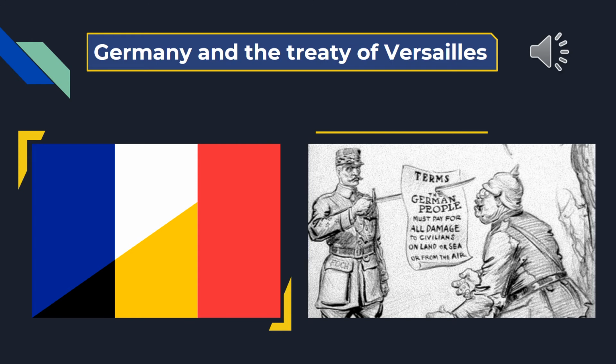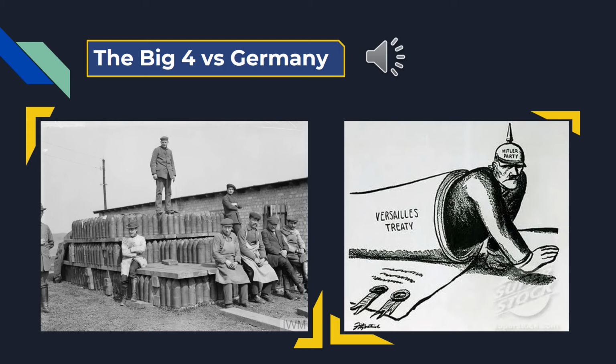Although economists at the time declared that such a huge sum could never be collected without upsetting international finances, the Allies insisted that Germany be made to pay, and the treaty permitted them to take punitive actions if Germany fell behind in its payments. The Big Four, especially Clemenceau, wanted to make sure that Germany would never again pose a military threat to the rest of Europe, and the treaty contained a number of stipulations to guarantee the same.